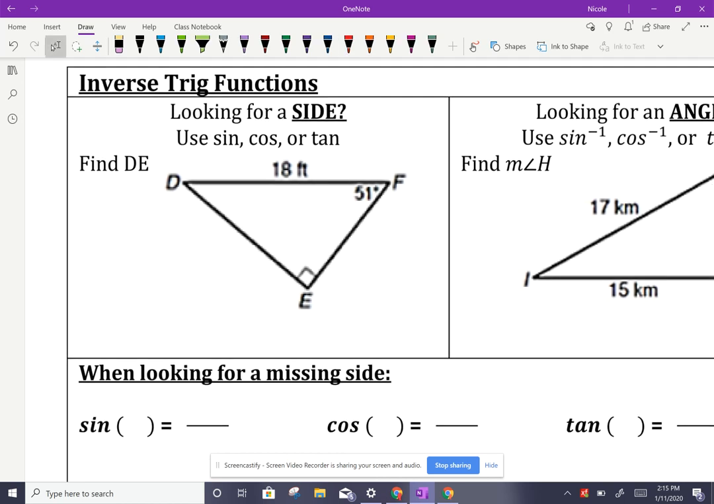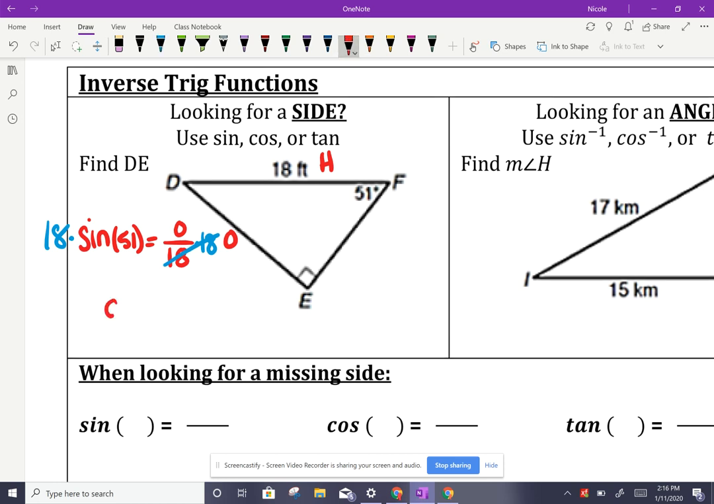So to find DE, where 51 is, this is the opposite side. 18 is the hypotenuse because of my right angle in the bottom. So opposite and hypotenuse means we're going to use sine. So we use sine of 51 equals O over H, which was 18. And I had to multiply both sides by 18 to get the O by itself.